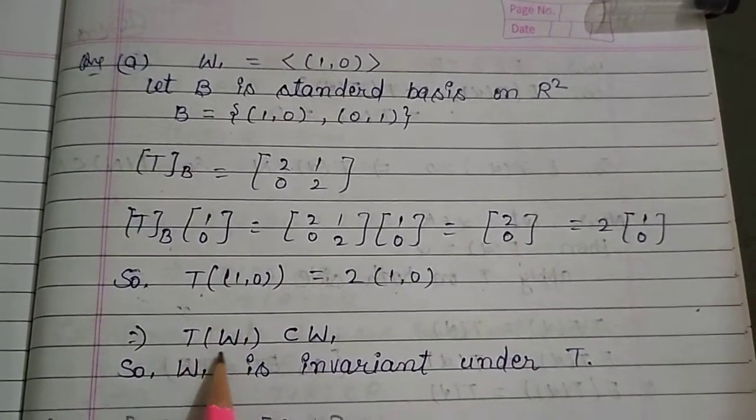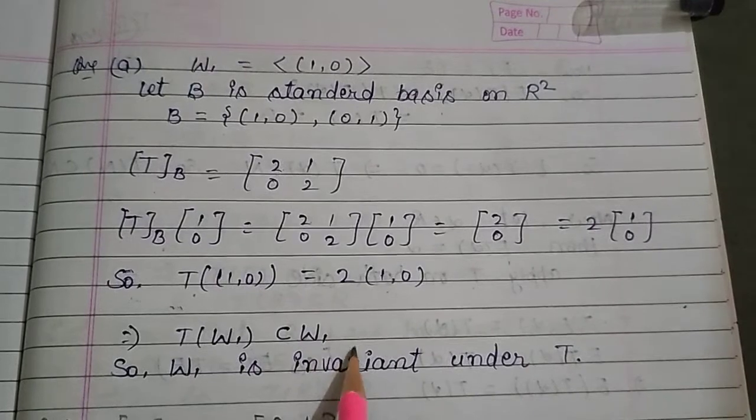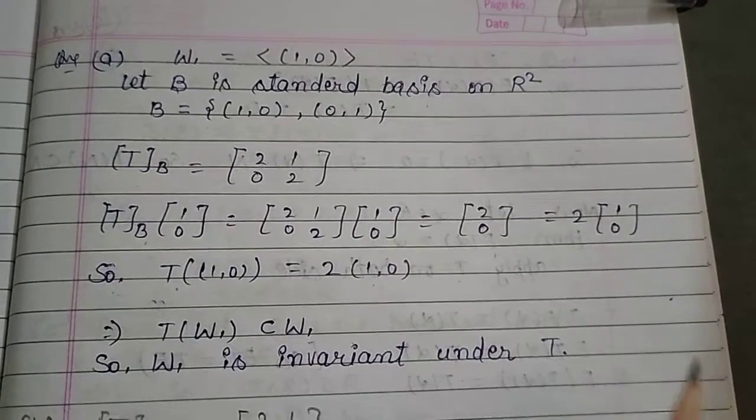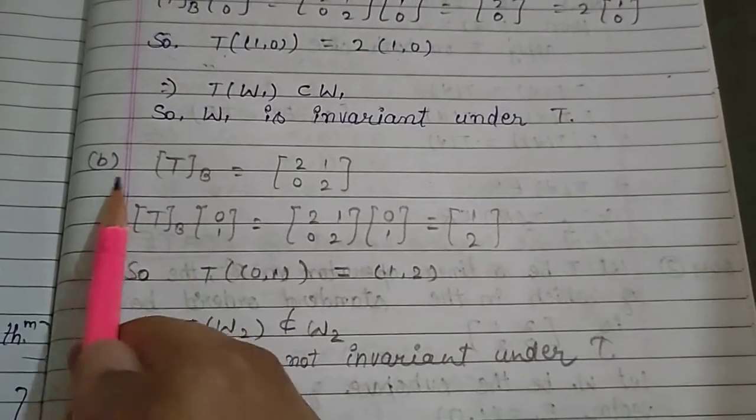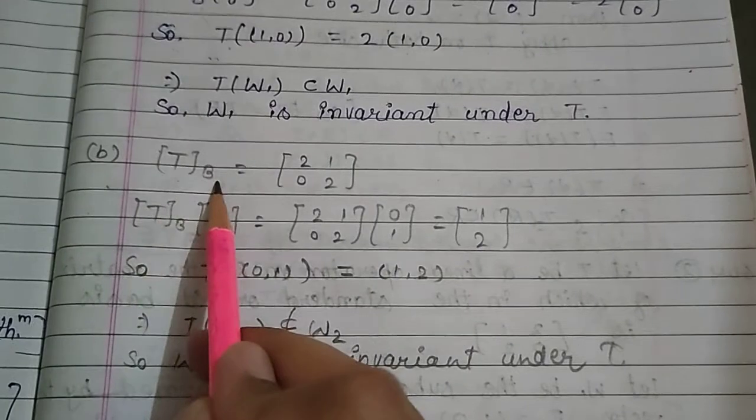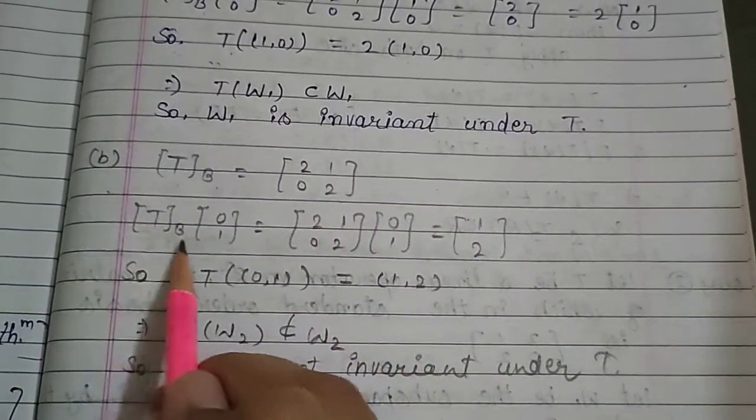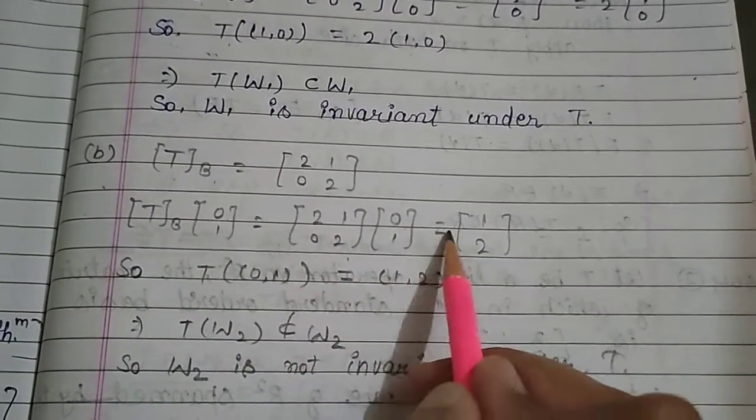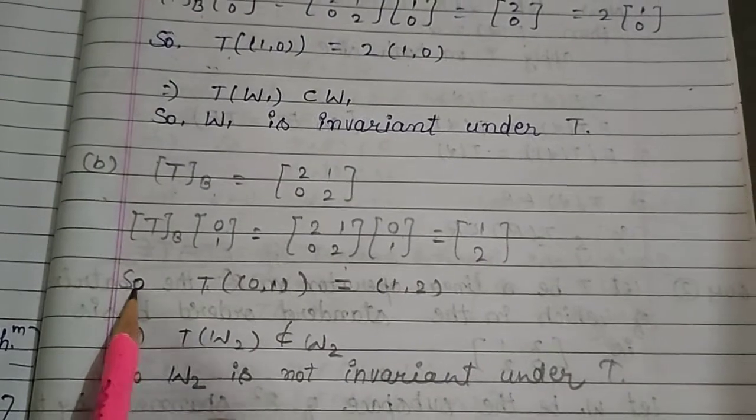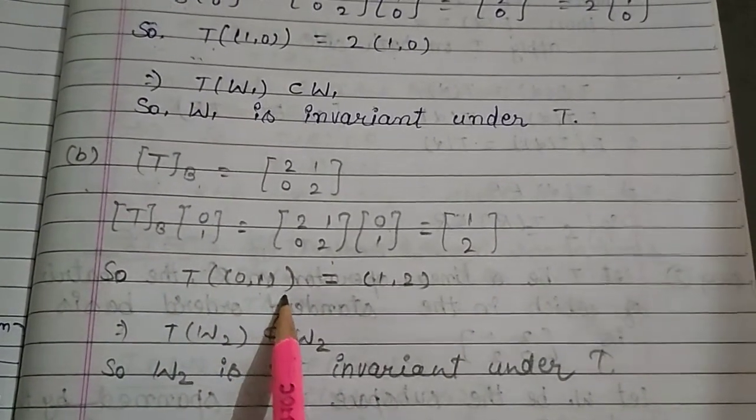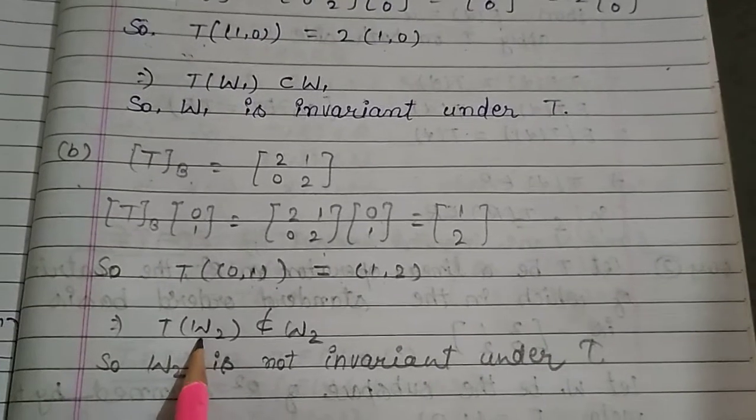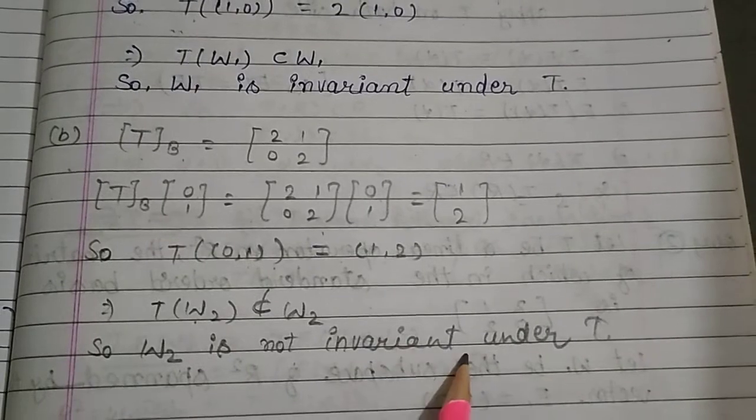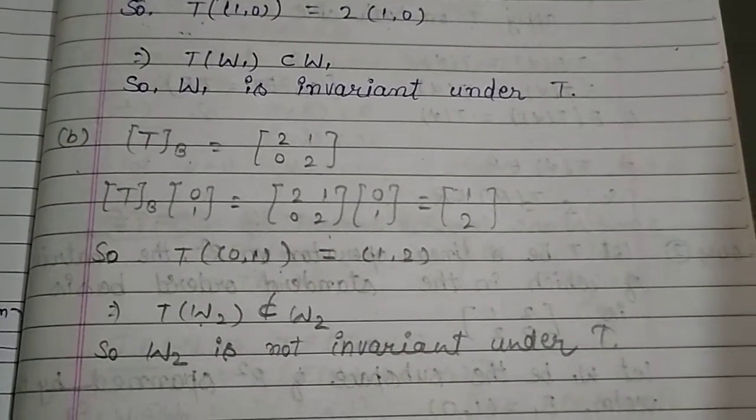Then T of W1 is a subset of W1. This implies W1 is invariant under T. And for the second part, [T]_B equals [[2, 0], [1, 2]]. Then T of (0, 1) equals [[2, 0], [1, 2]] multiplied with (0, 1) equals (0, 2). It means T of (0, 1) equals (0, 2). This implies T of W2 is not a subspace of W2. This implies W2 is not invariant under T.